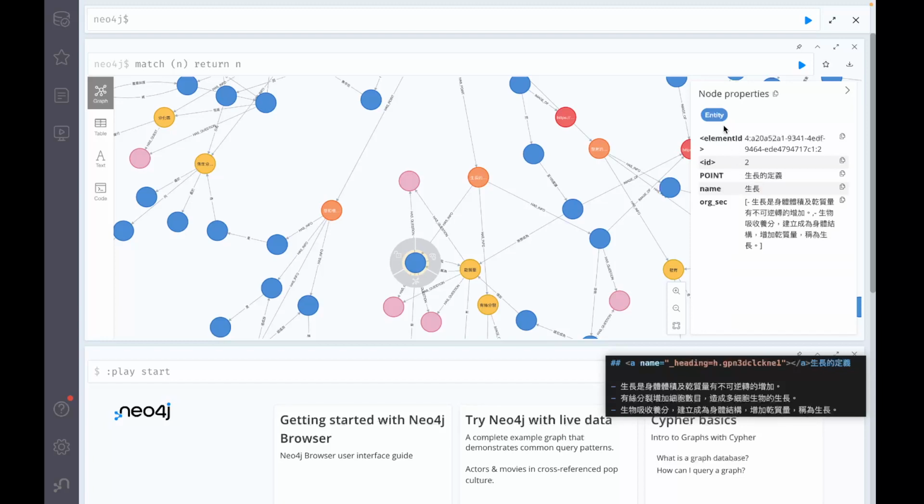As you see, the entity has some attributes, such as the point to indicate which knowledge point it is, the length of that entity, and the original sentence for that entity.